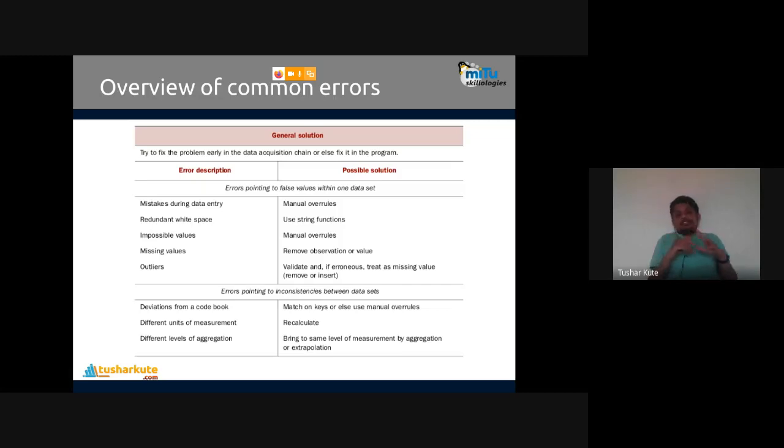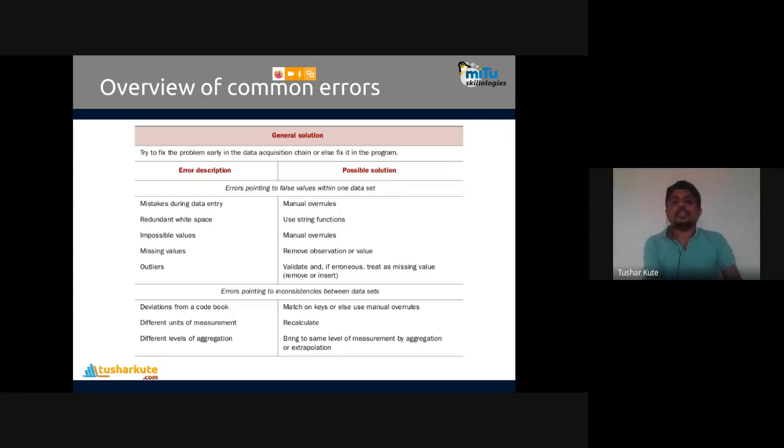He does not follow the property of the crowd. Or all the students have ages, as I told, 19 to 22, and one student is aged 36. So he is an outlier; he does not follow the mentality of the crowd. So validate, and if the error is null, treat it as a missing value, remove or insert. Generally, we remove the outliers.